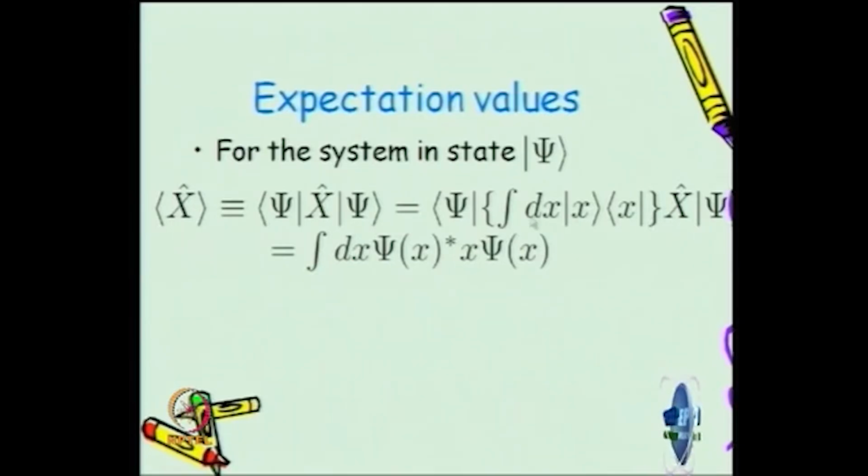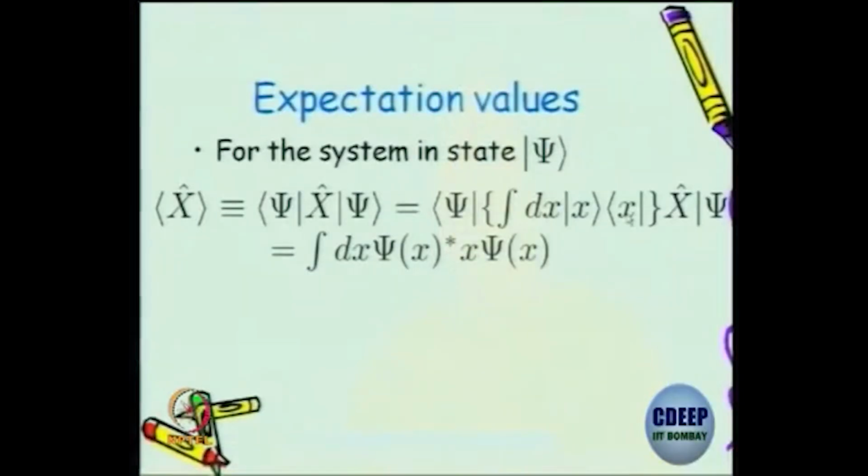And once I put this identity operator, you can see that this psi with this x is the complex conjugate of your wave function, and then the x operator on the x basis will give you an eigenvalue equation. The x operator operates on the state x and will give you an eigenvalue x times x. So the operator is gone, you got an eigenvalue, and then what are we left with? The psi inner product with x.